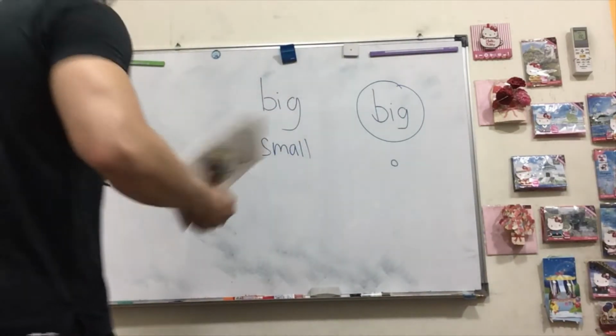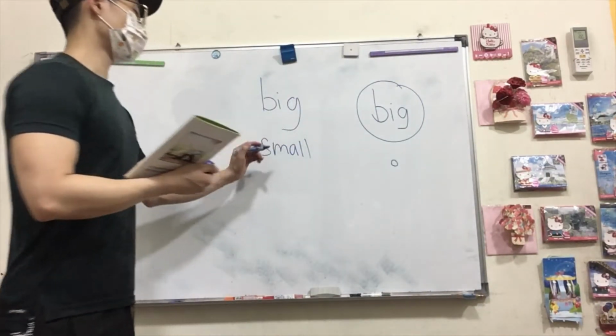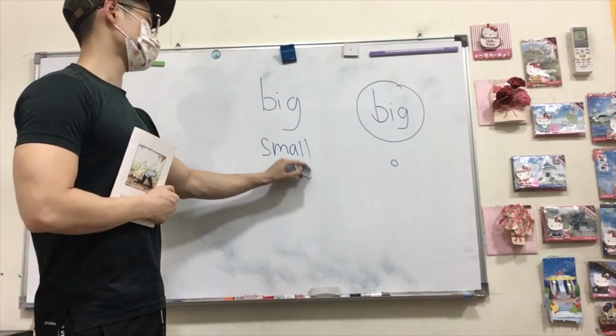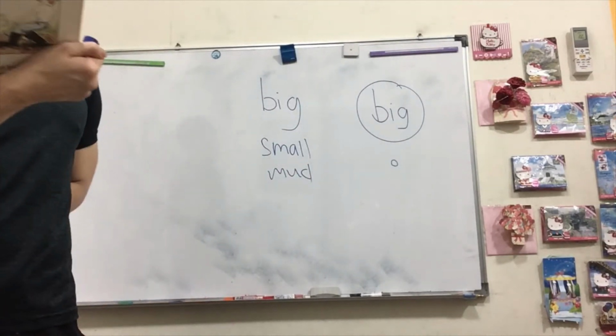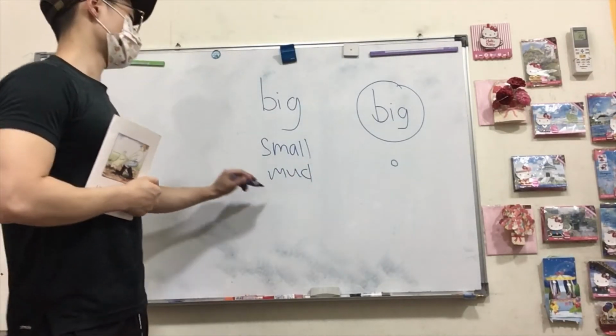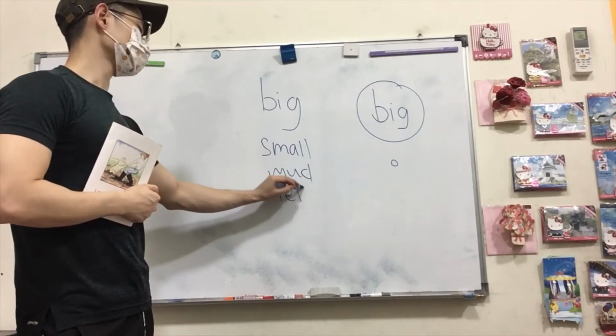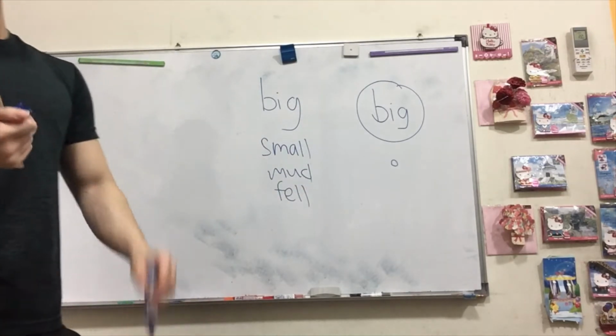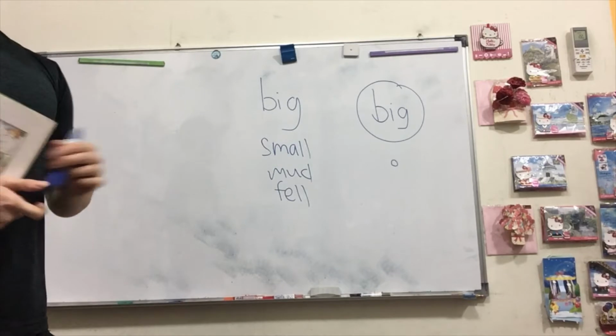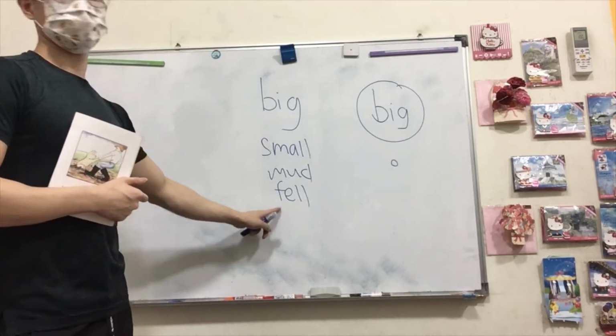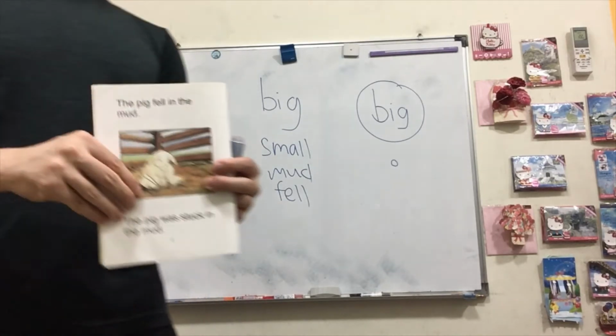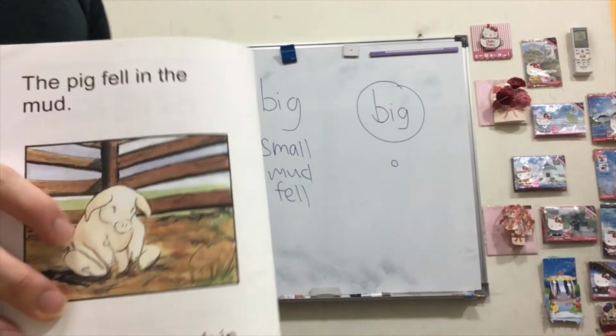So what are the new words here? We have learned the word mud before, M-U-D. The new word here is fell. What is the meaning of the word fell? Can you try to guess from the picture?